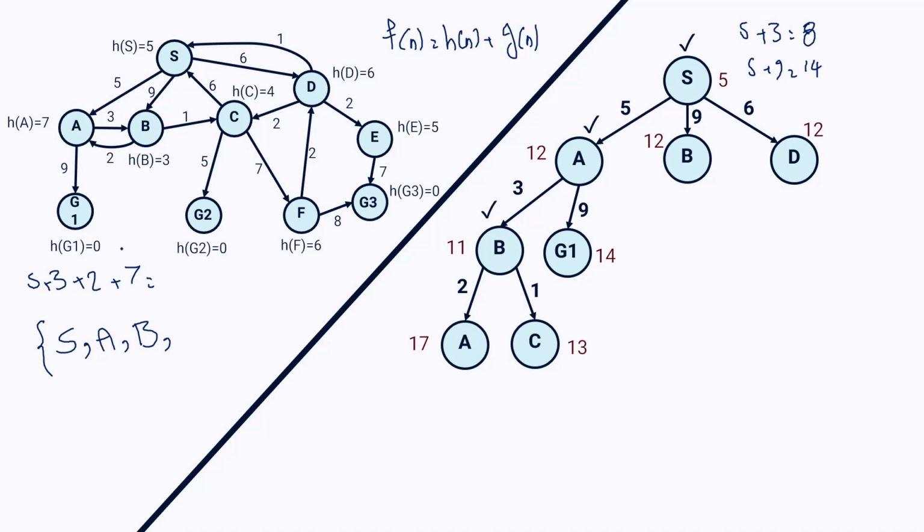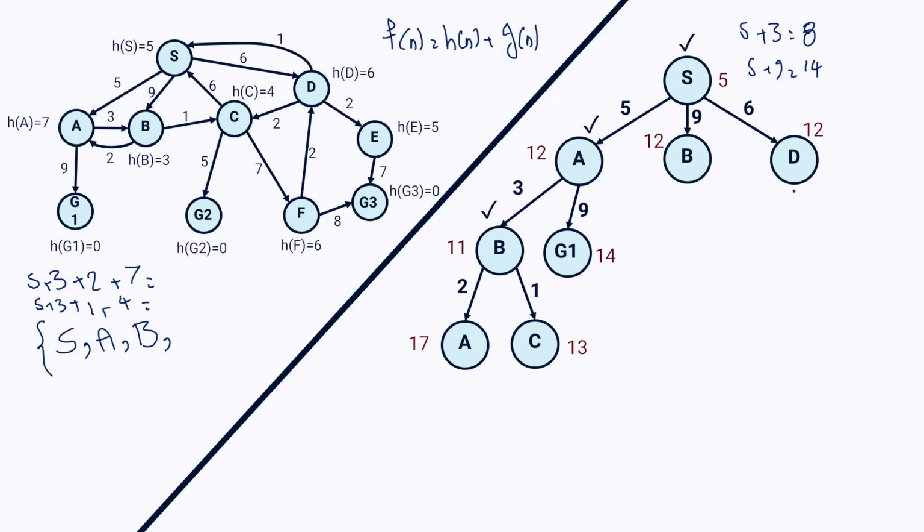And for node C, I have 5 plus 3 plus 1 and plus the heuristic measure of node C, that is equal to 4. That would be equal to 13. I have 9 here, plus 4 is 13. So I have to choose the node with the least value of the evaluation function. So I have two 12s. I have to randomly pick one.